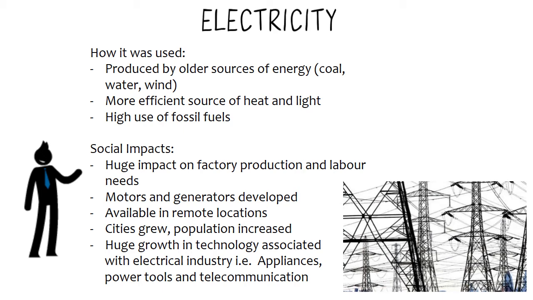Motors and generators developed. There was more availability of electricity in remote locations due to its long distance use, which meant that cities grew and populations increased, including in rural areas. This huge growth in technology associated with the electrical industry gave us appliances, power tools, and telecommunication, which we heavily rely on today for our quality of life and our function of life.